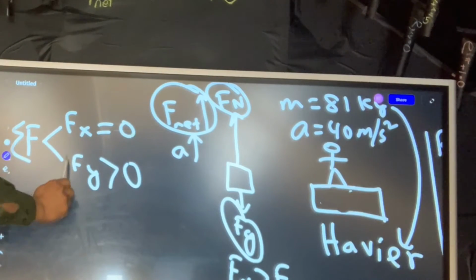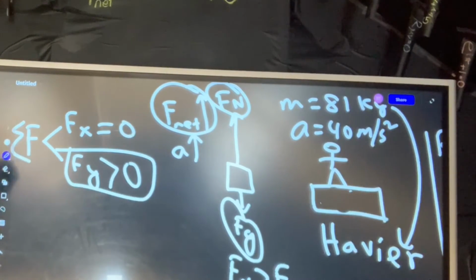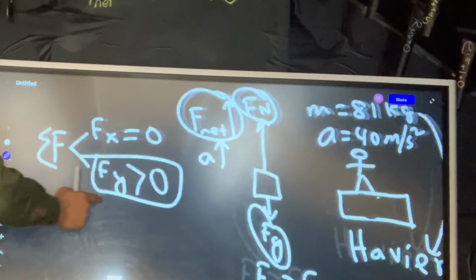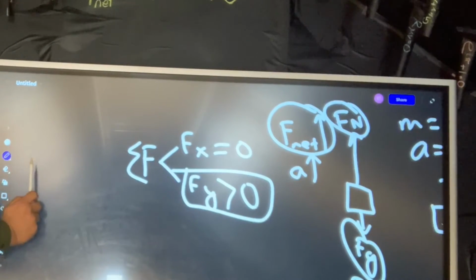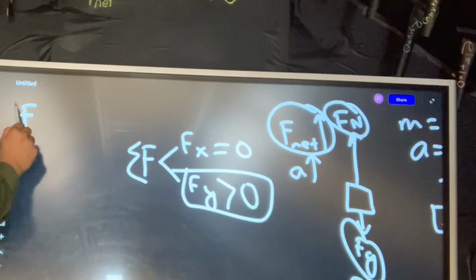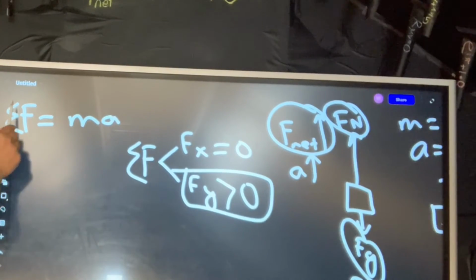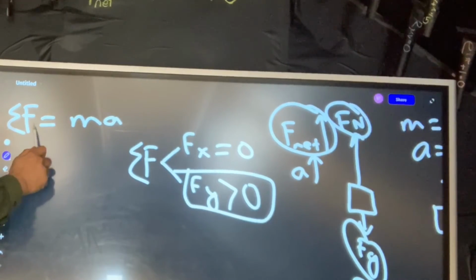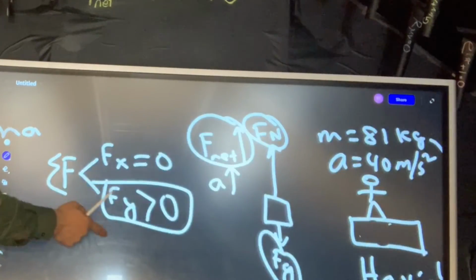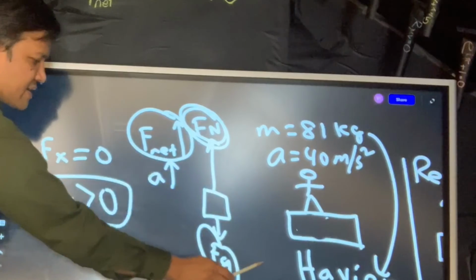So we're going to use the free body diagram to write the equation. The free body diagram tells us that F is equal to ma. All the forces in the y direction we're going to add up. What are the forces in the y direction? We have two forces, Fn and Fg.